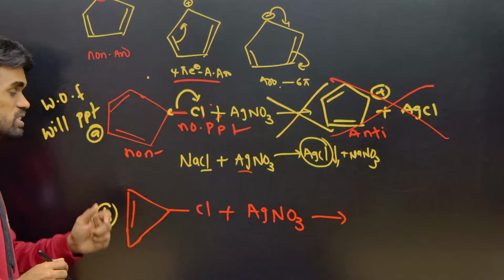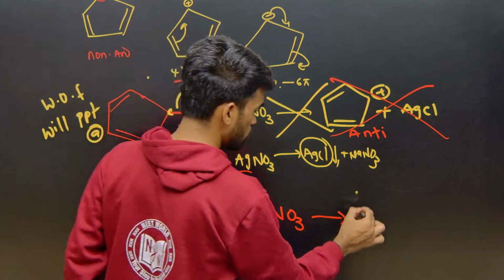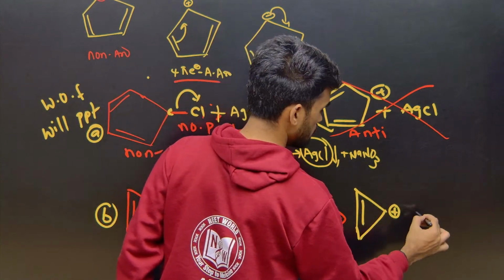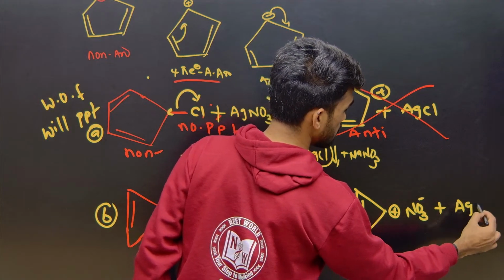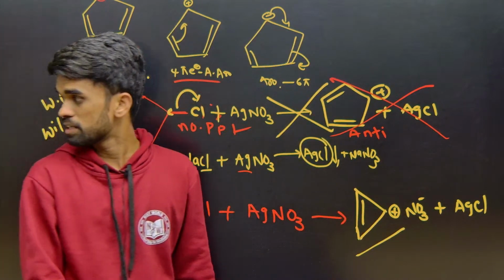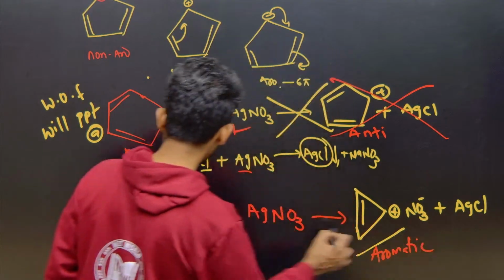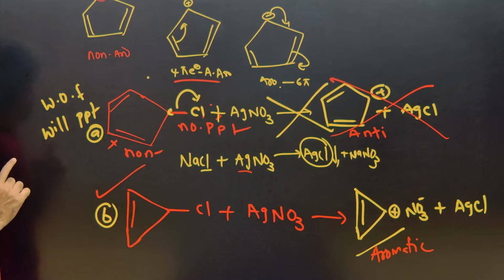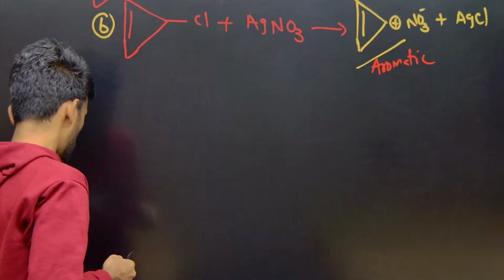Okay. Now what about this case? Again Cl is more electronegative, so you are going to get a carbocation like this and NO3 anion, with AgCl. Now tell me, what is the nature of this compound? This is aromatic. If it is aromatic, then formation takes place. So precipitation takes place in B but not in A. Is that clear? This is one application. Now I will give you one more application here.